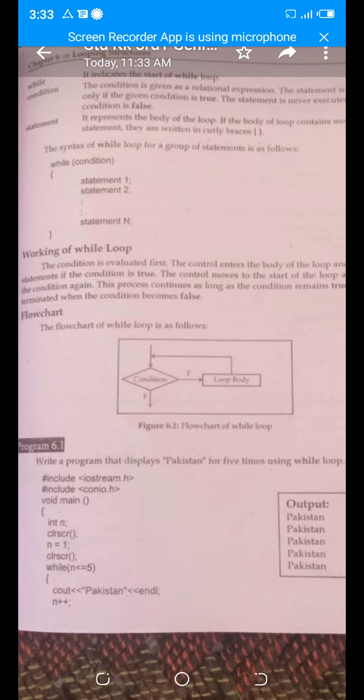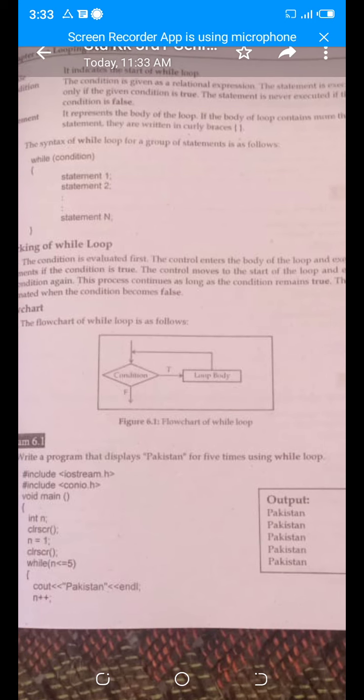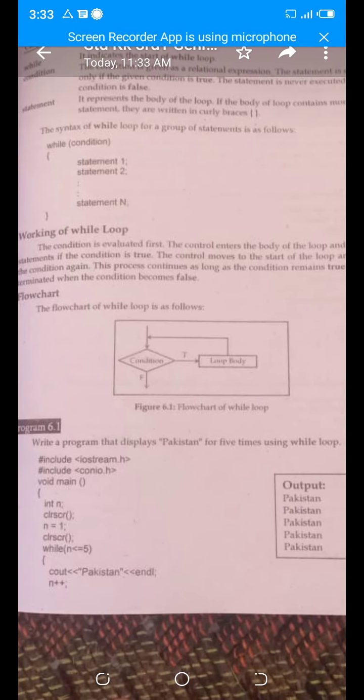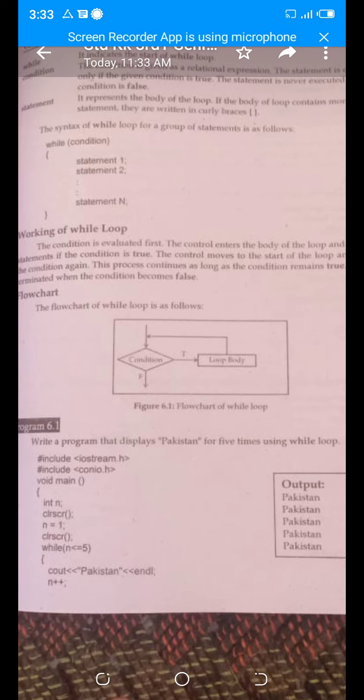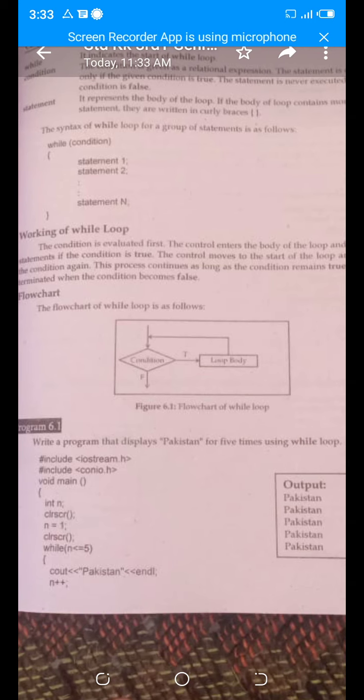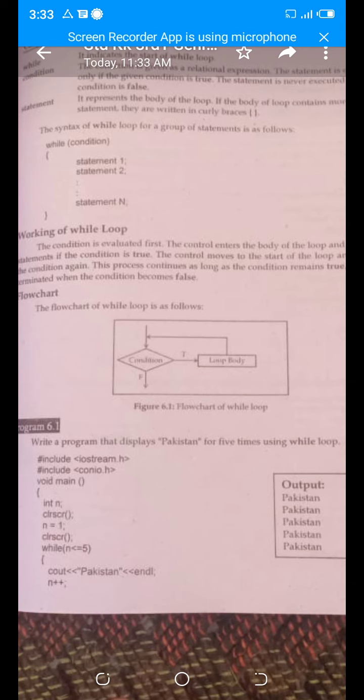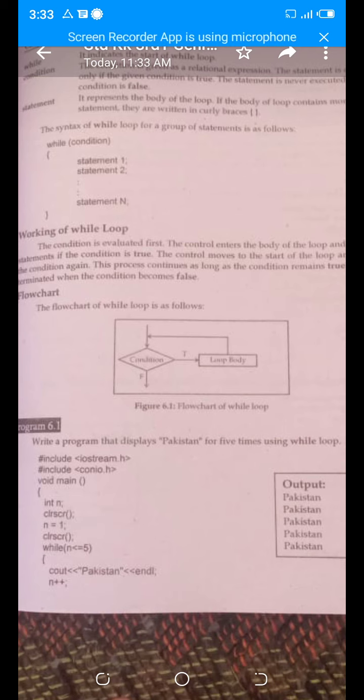If the condition is true, it will move toward the loop body, but if the condition is false, it will move downward. They are showing you the program 6.1. The question is, write a program that displays Pakistan 5 times using while loop. So in this question, the examiner demands that you display Pakistan on the output screen 5 times and use the while loop.